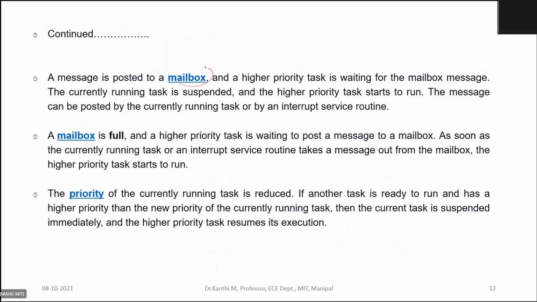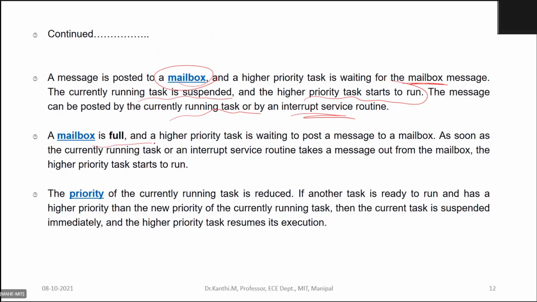Also, we have got the mailbox. Okay. So through this there is a possibility of task switching. That is, a higher priority task is waiting for a mailbox message, and the currently running task is suspended, and the higher priority task starts to run. So the message can be posted by the currently running task or by any interrupt service routine. Okay.